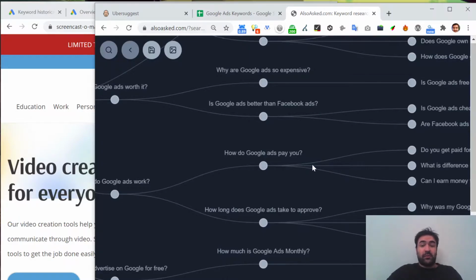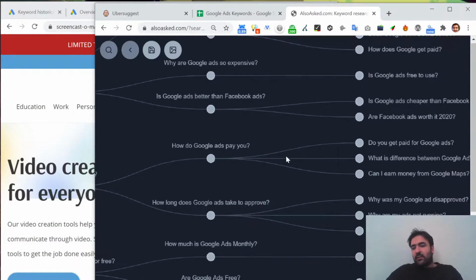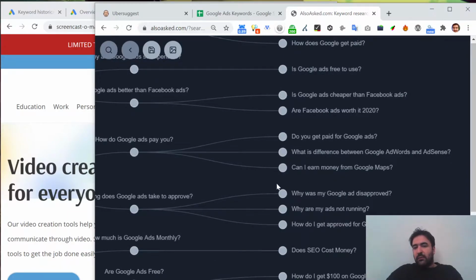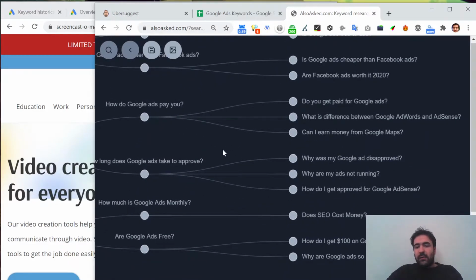This is actually a question from the perspective of a blogger, for example, that wants to probably profit from adverts, not necessarily a company that runs around Google Ads. How long does Google Ads take to be approved? Do you get paid for Google Ads? There we go. What is the difference between Google AdWords and AdSense? Can I earn money from Google Maps? Interesting. Why was my Google Ads approved?